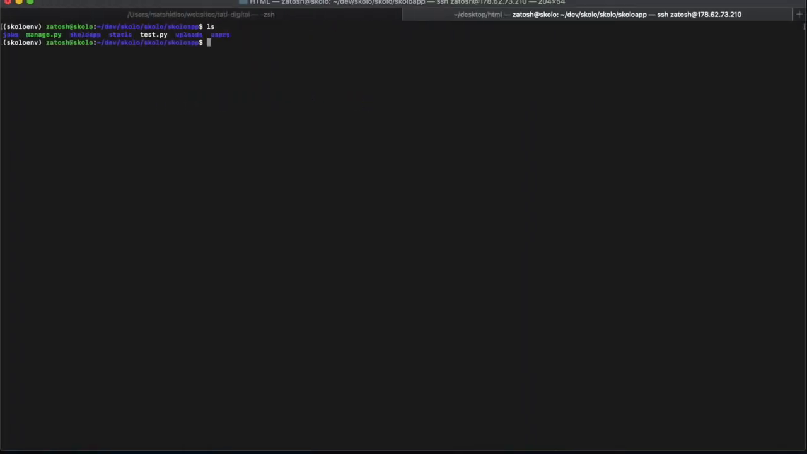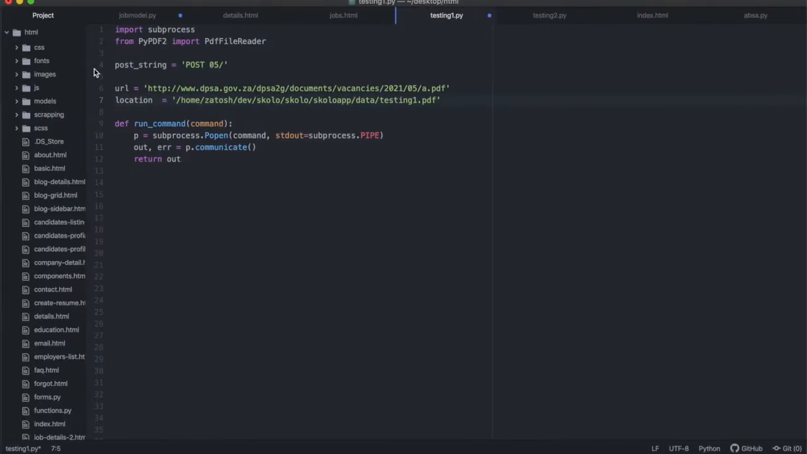So let me just list this, and I'll see the folder doesn't exist. So we're going to just do mkdir and a folder called data, like that. All right, so if I list again, you will see now that folder called data is there. And then inside the folder called data, I'm going to give it a name, testing1.pdf.